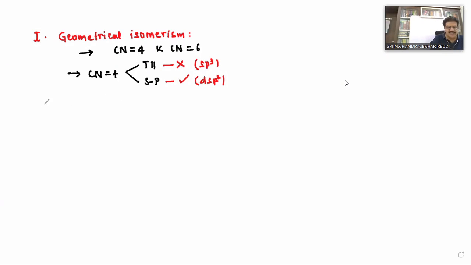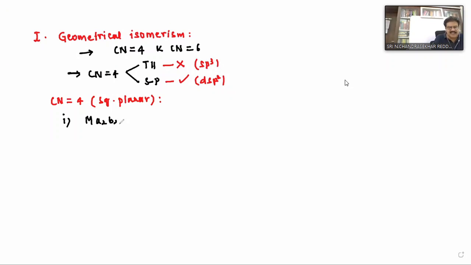Now, first of all, let us see coordination number 4 square planar complexes. Even in this, which type of complexes can exhibit geometrical isomerism? The first one is complexes with the general formula Ma2B2.